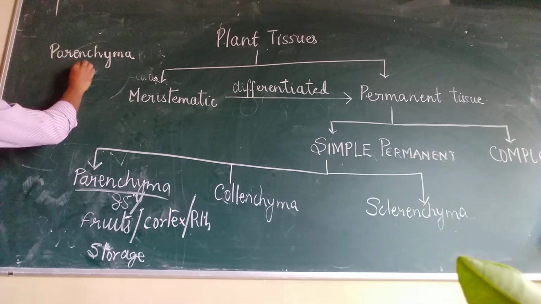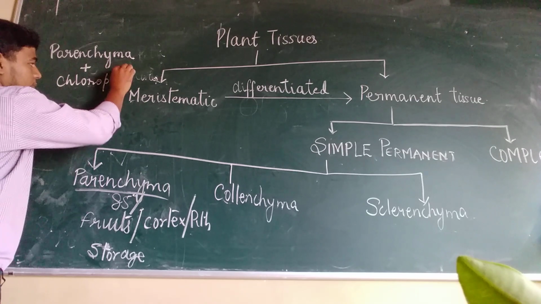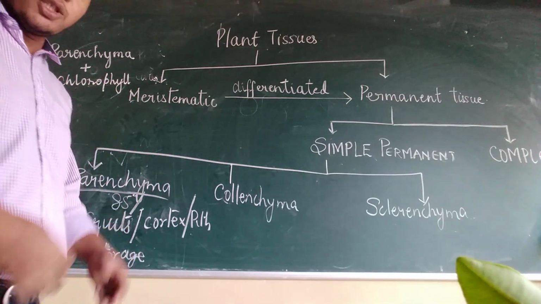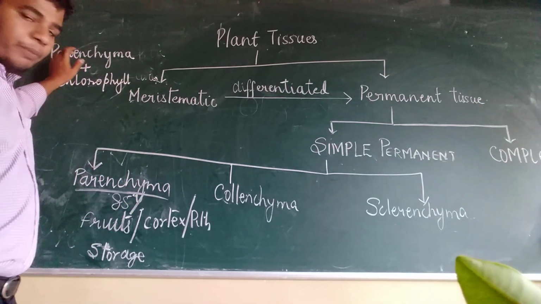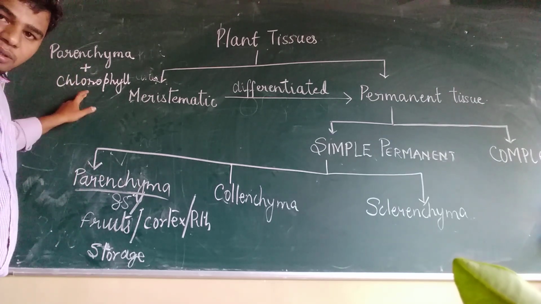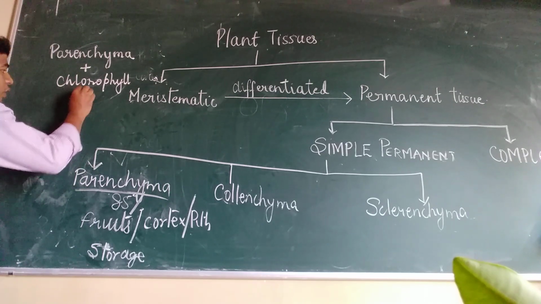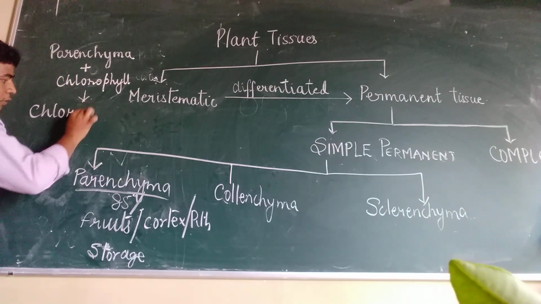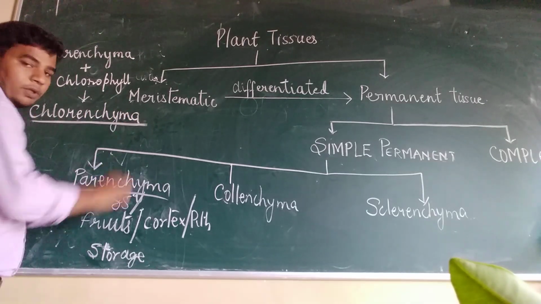parenchyma plus chlorophyll. So when parenchyma contains chlorophyll, it can also perform the function of photosynthesis. Such a combination, parenchyma cells combined with chloroplast or chlorophyll, will be called chlorenchyma.